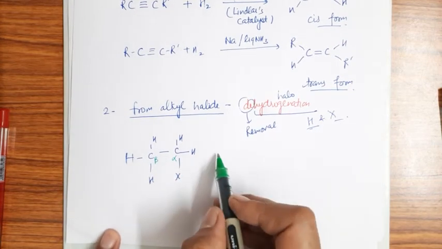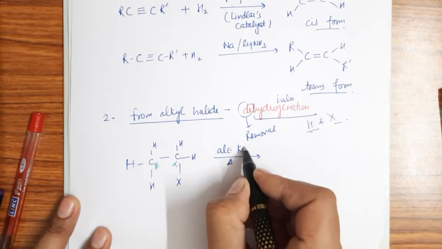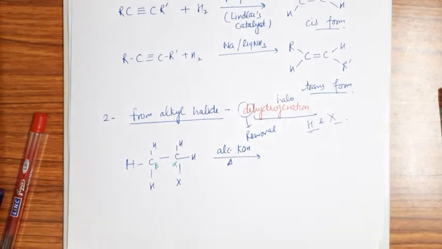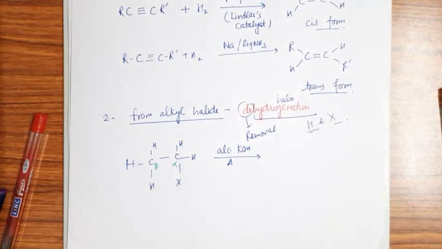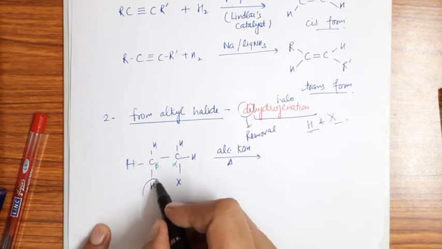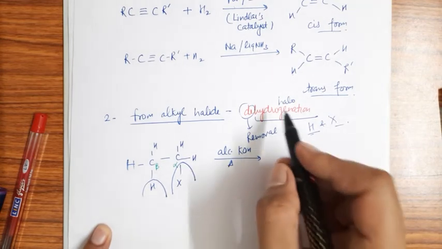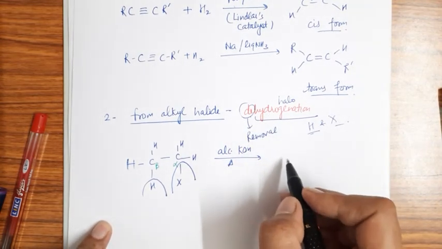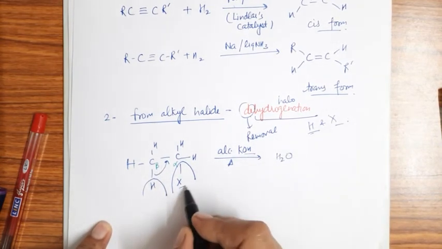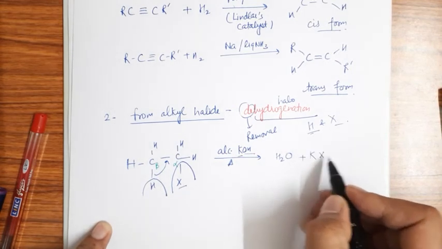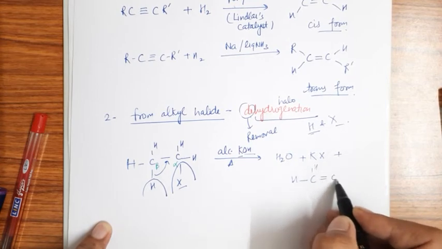So when we do heating in the presence of alcoholic KOH, then beta elimination takes place, that means from the beta position there will be removal of hydrogen, and halogen will release from the alpha position, and the process is dehydrohalogenation. So this bond shifts to here, H is released in the form of H2O, X is released in the form of KX, and this bond shifts here and creates the unsaturation, a double bond, right?